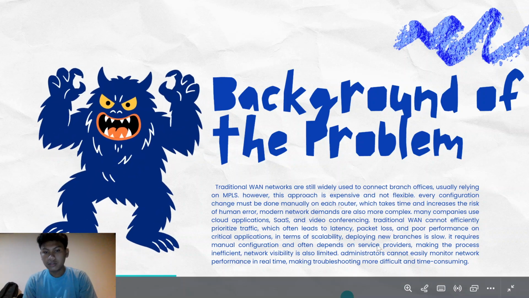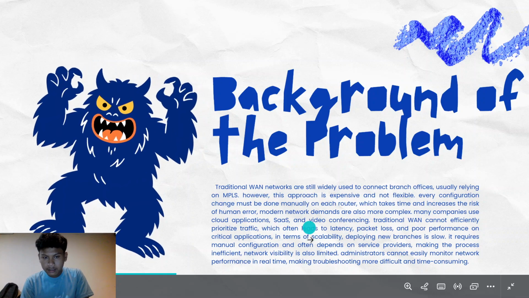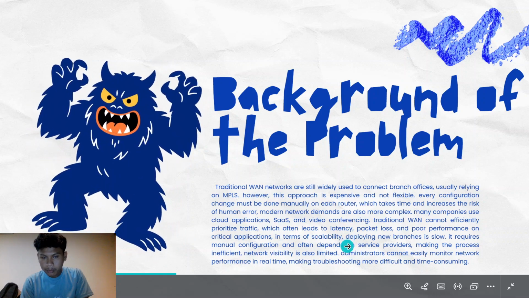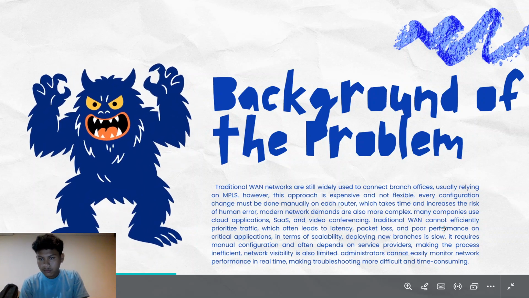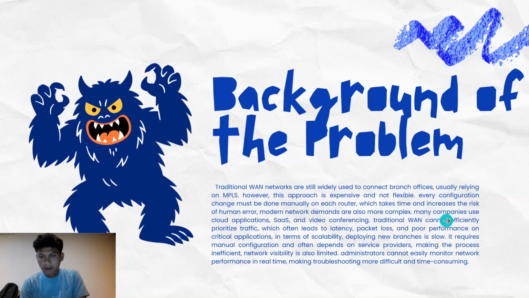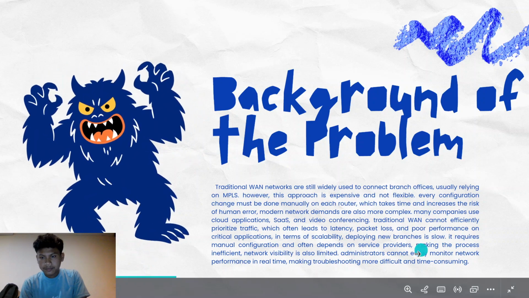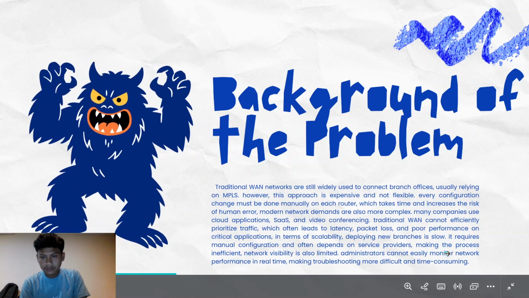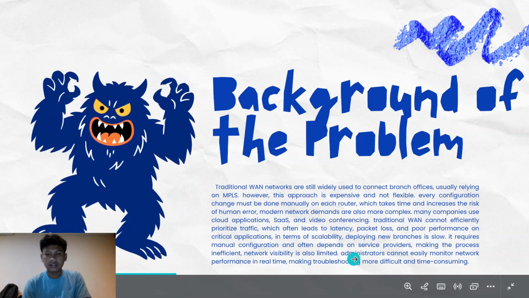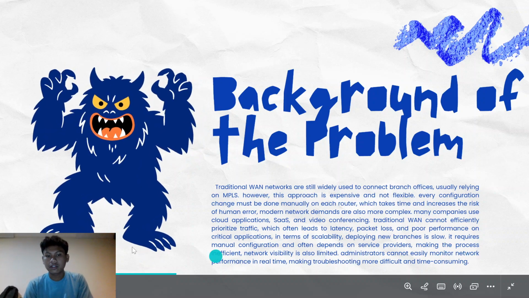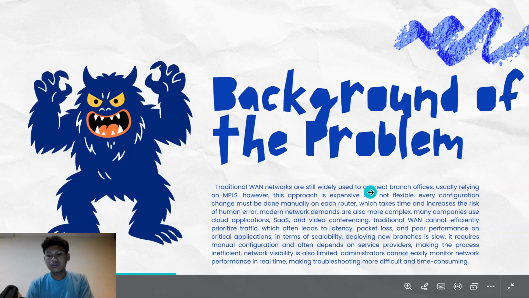We go back to the problem. You can see the traditional one. Administrators cannot easily monitor network performance in real time, making troubleshooting more difficult and time consuming.